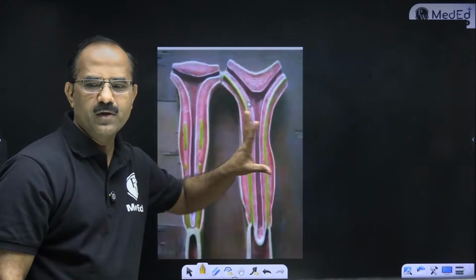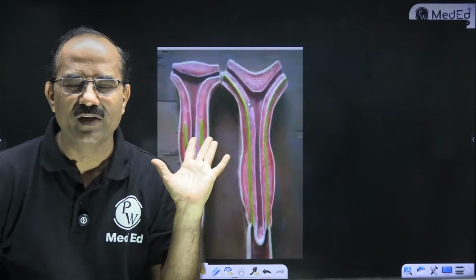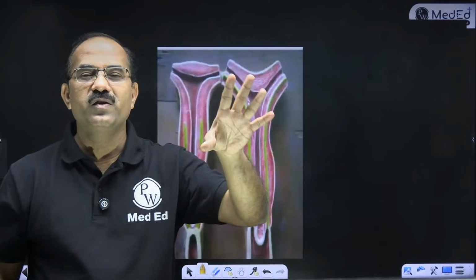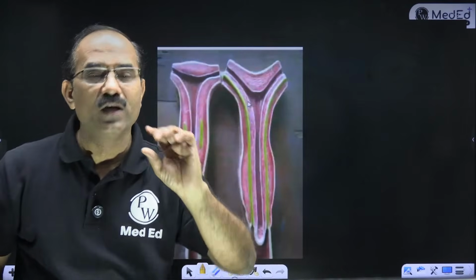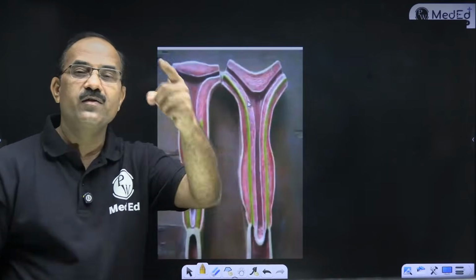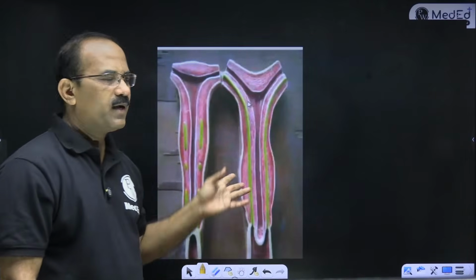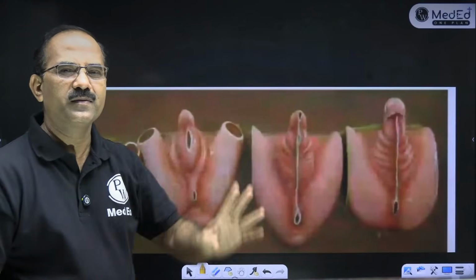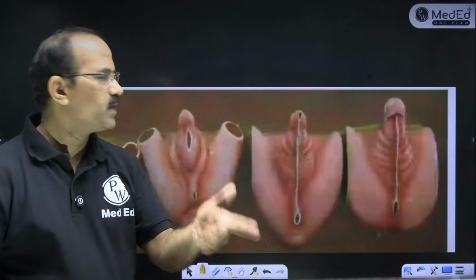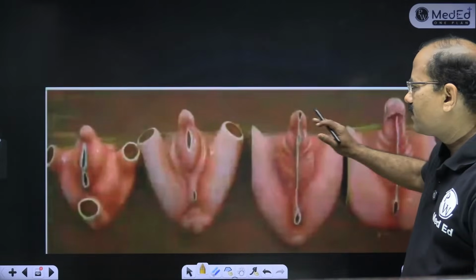So then you have to know the fate of mesonephric duct, fate of paramesonephric duct. ये पूछते हैं. So paramesonephric duct, what it forms: the fundus, body, cervix, upper 1/3 of the vagina; lower 2/3 of the vagina is derived from sino-vaginal bulbs. ये याद रखना. And then what is the fate of paramesonephric duct in males? Appendix of testis and prostatic utricle. ये याद रखना.